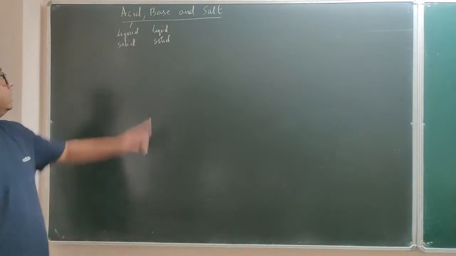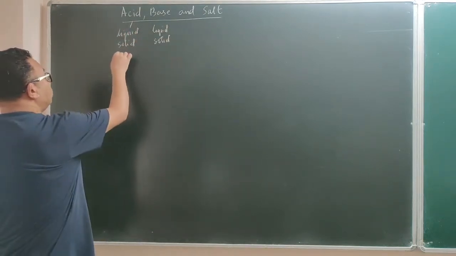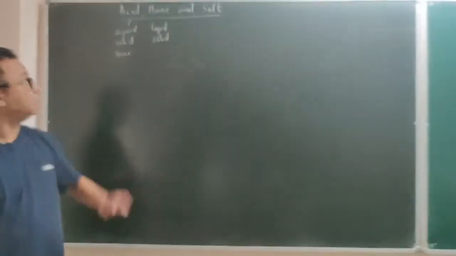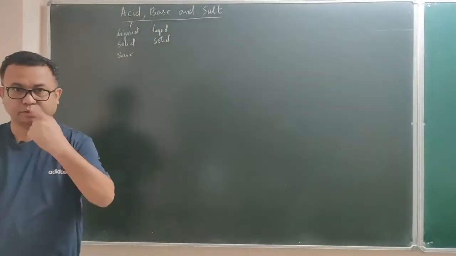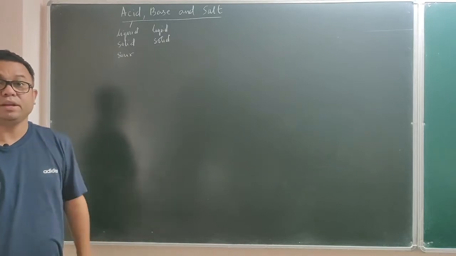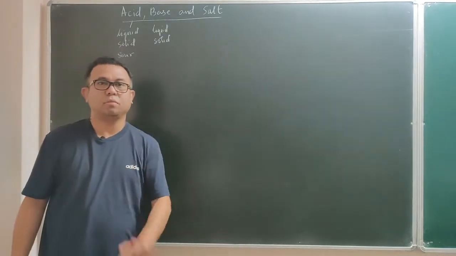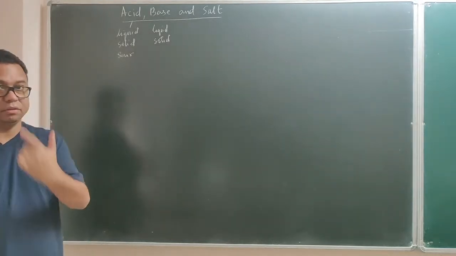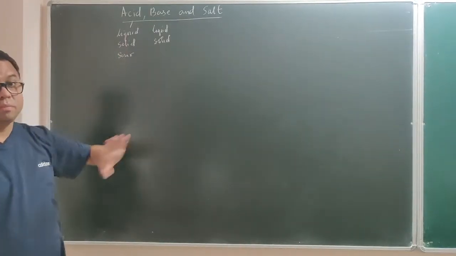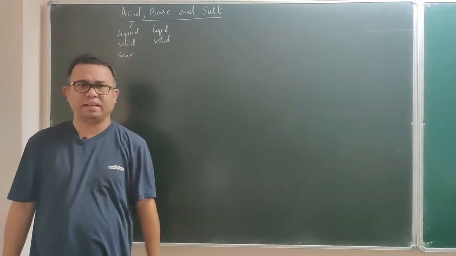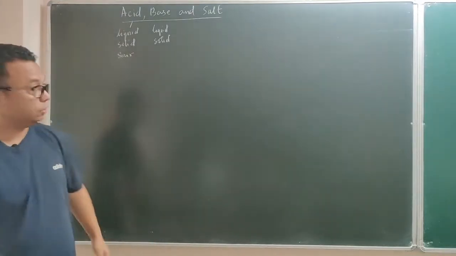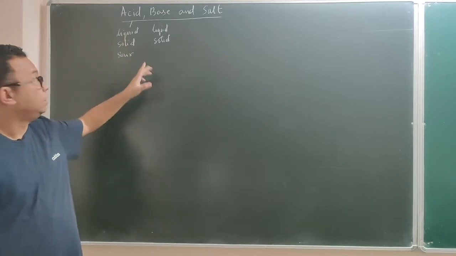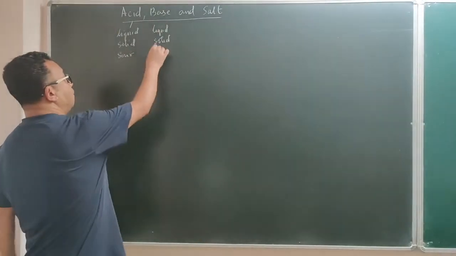Then acids are sour to taste. Now if you are tasting, they are sour, but it doesn't mean that acids should be tasted. Sulfuric acid is very corrosive and dangerous, and should not be tasted with your tongue. But if you are tasting acids like lactic acid or citric acid, they are sour, and all acids are sour. Whereas bases are bitter.